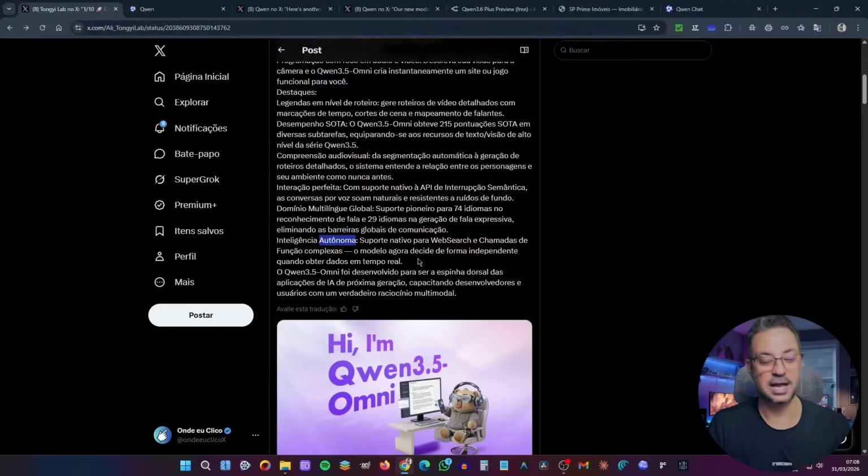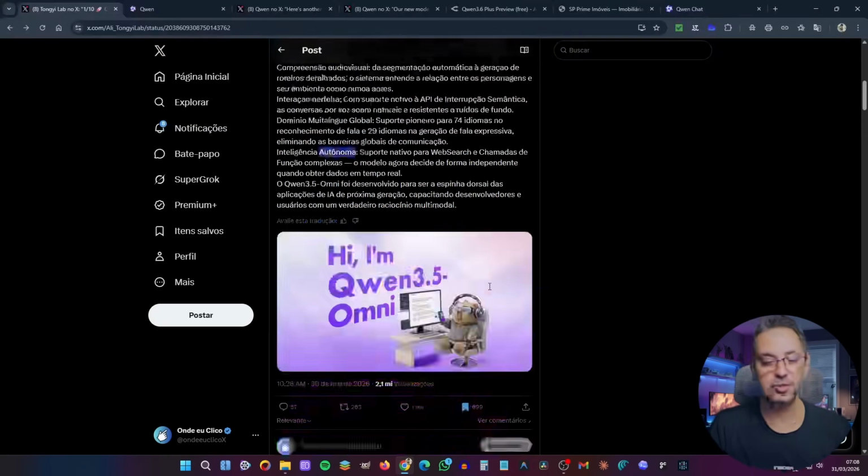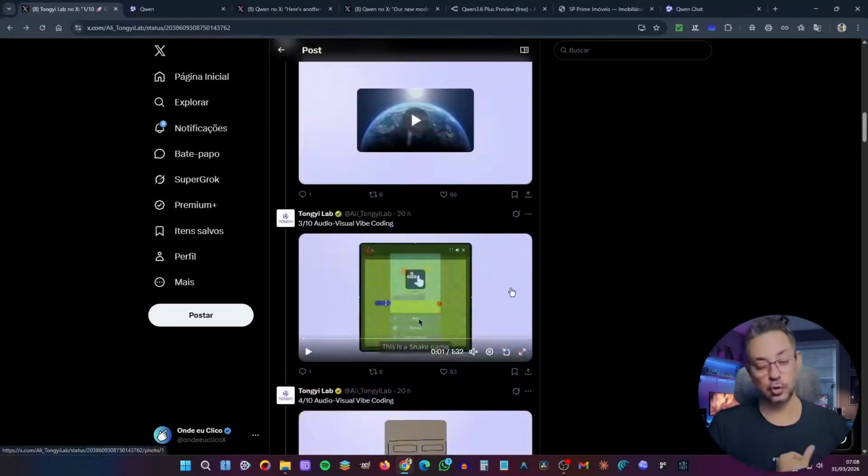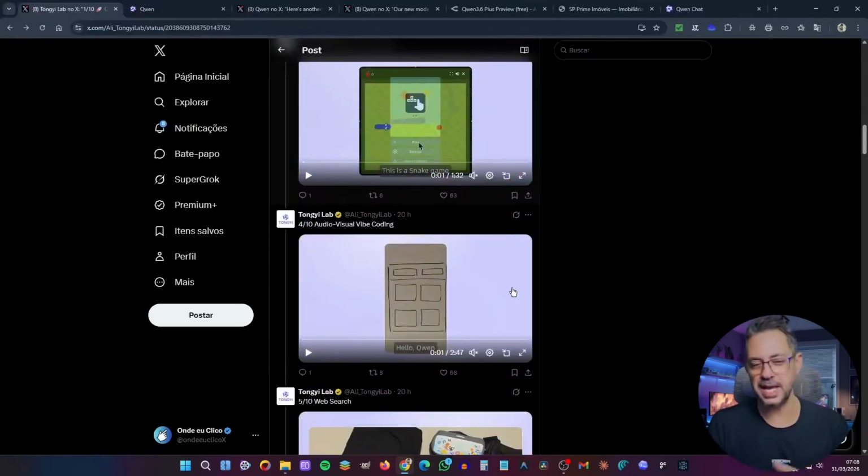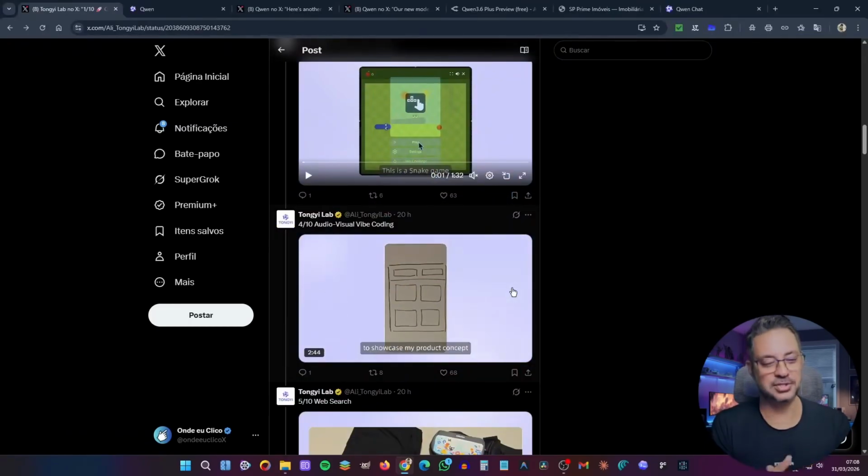That's AGI right there, huh? Qwen 3.5 Omni was developed to be the backbone of next-generation AI applications, empowering developers and users, like true multimodal reasoning. So they brought some examples here. I even copied them to see if it works in practice, and the result is really cool. I'm going to show you in a moment.